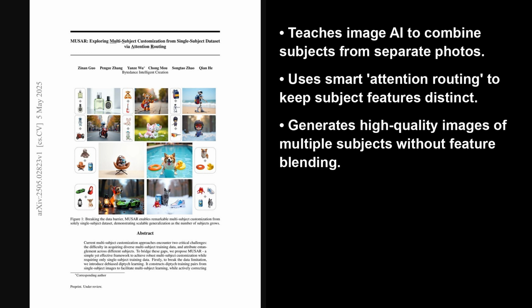So today we are looking at a fascinating research paper titled MUSAR, Exploring Multi-Subject Customization from Single-Subject Dataset via Attention Routing. This paper, from Hugging Face's trending list and published just a few days ago on May 5th, introduces MUSAR, a new way for AI to create images with multiple specific subjects, like your dog and cat together, even if it only saw them in separate pictures. It aims to solve attribute entanglement, where AIs mix up features between subjects, using clever attention routing ideas.